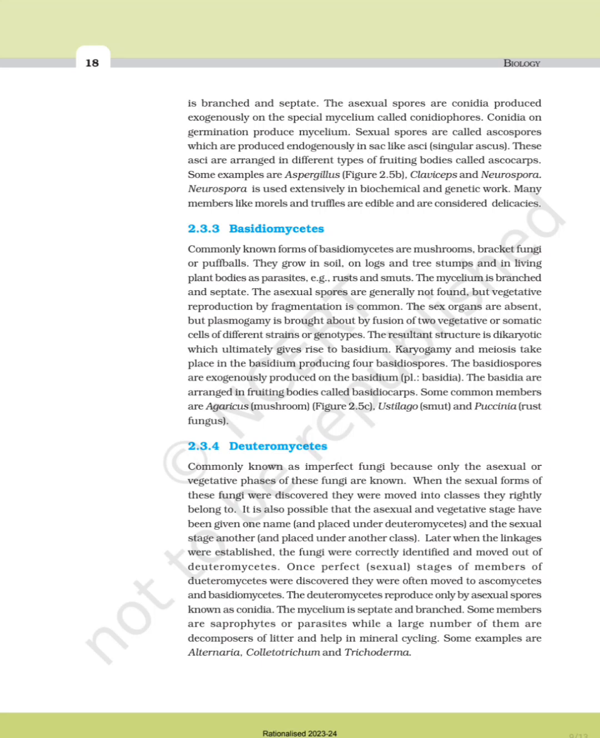Perfect sexual stages of the members of Deuteromycetes were discovered. They were often moved to Ascomycetes and Basidiomycetes. The Deuteromycetes reproduce only by asexual spores known as conidia. The mycelium is septate and branched. Some members are saprophytes or parasites, while a large number of them are decomposers of litter and help in mineral cycling. Some examples are Alternaria, Colletotrichum and Trichoderma.